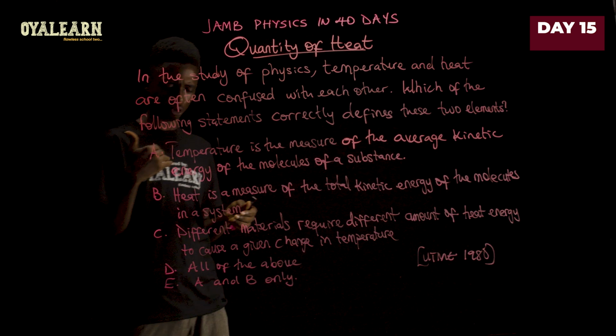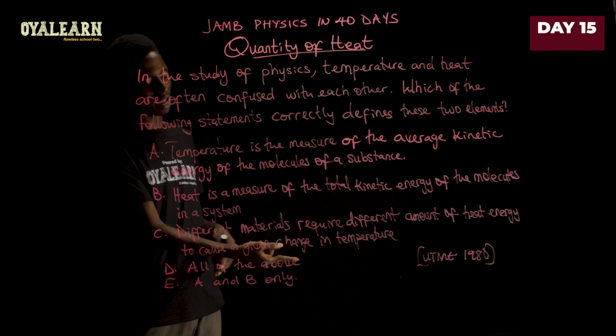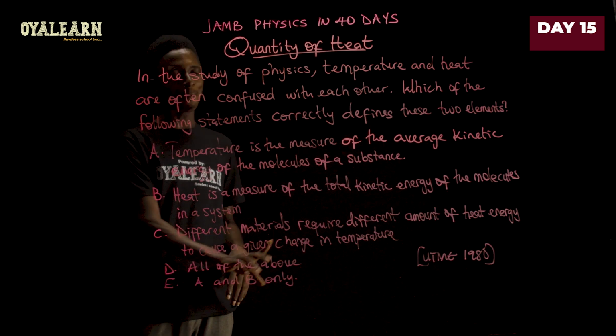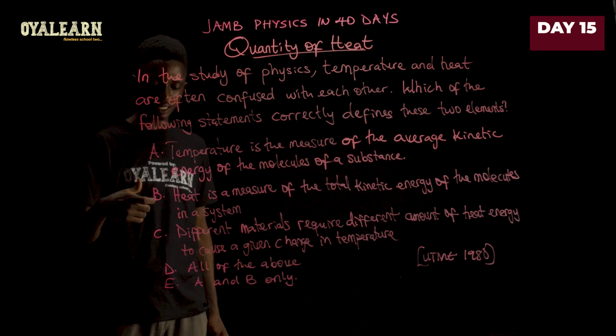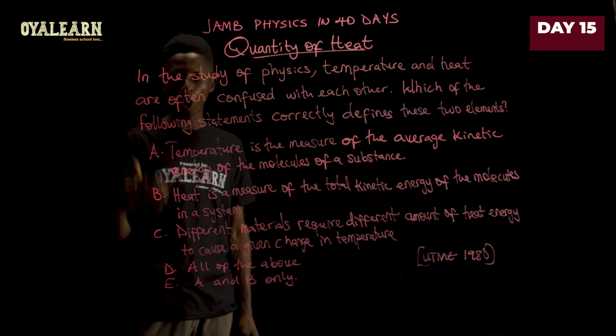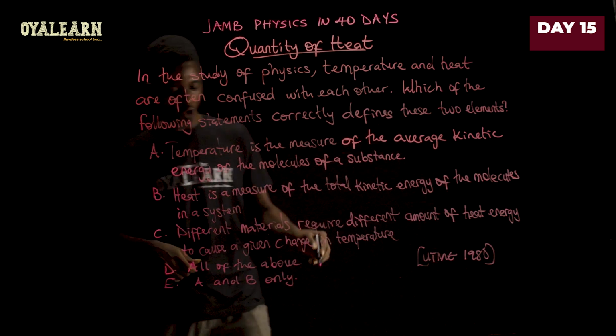So A, B, C seems to be correct. Now D is saying all of the above, while E is saying A and B only. So since we know A, B, C is correct, definitely all of the above is correct. So we go with option D.